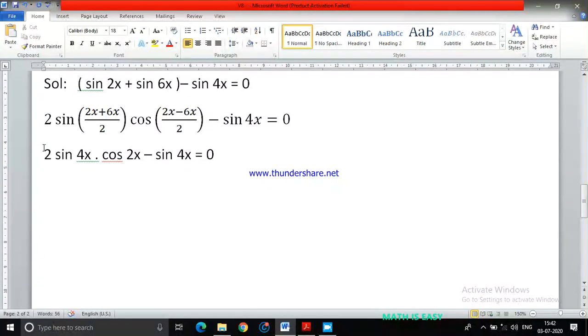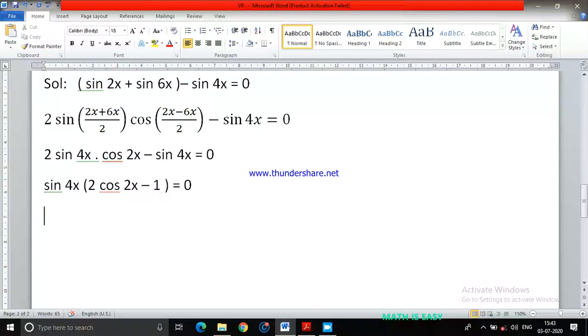Now you observe this first term. This is my first term and this is second term. If you observe the first term and second term carefully, this sine 4x will be common. If I take sine 4x common from both the terms, the first term will be left with 2 cos 2x and the second term will be left with minus 1, because this entire sine 4x you have taken common, so only 1 will be left out, which is equals to 0.